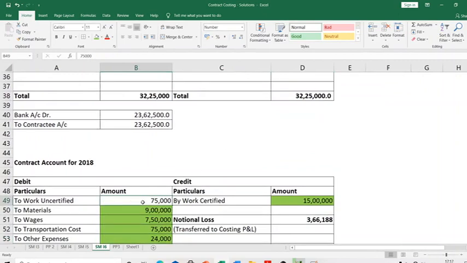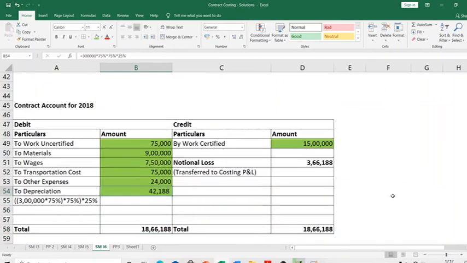This 75,000 includes 15,000 and 60,000. 15,000 is the amount incurred in the first year, which I didn't recognize in the first year; that escaped from the first year. In the second year, I allowed 60,000 to escape because work did not get certified. Now, totally, I have allowed 75,000 to escape in 2016 and 2017 put together. Now, I can no longer allow it to escape because in 2018, everything has been certified. So, this is an item of expense which I have not recognized earlier. I should recognize it now. So, I bring it as opening work uncertified.